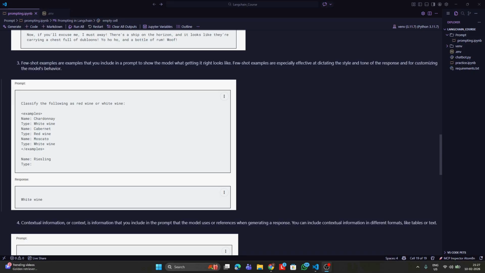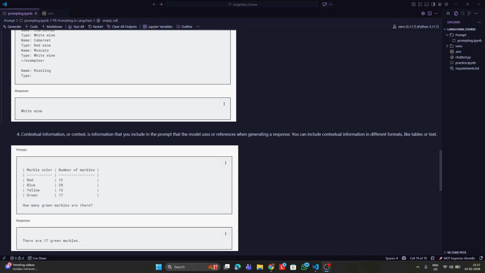Here we can see that there are three different examples given, each of which has a label name and label type. For example, we have carbonate, red wine, all those stuff. So whenever the user is going to give the model some kind of wine name, like let us say this Riesling in this case, as you can see the response just comes as white wine because the model now sees the prompt. The prompt has already few shot examples defined. So the model now knows that if the input is going to be present in such a way, then the output also should be structured in a particular format, which is given by us. So this is what few shot examples are all about.